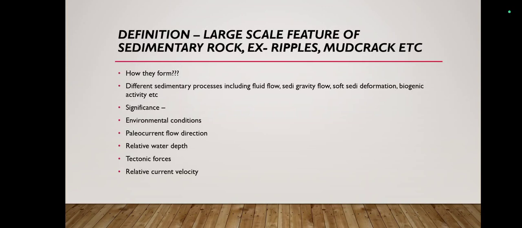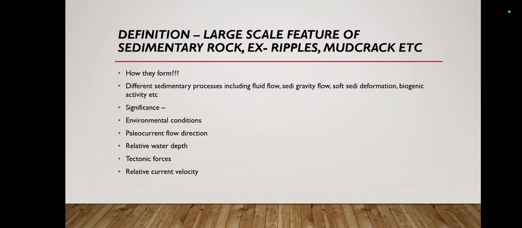For example, we can take mud crack, which is a V-shaped pit in the sedimentary rocks, which tells you about the desiccated environment where sunlight is in a very high amount, which led to the evaporation of water from the sedimentary rock and consequently the formation of mud cracks.